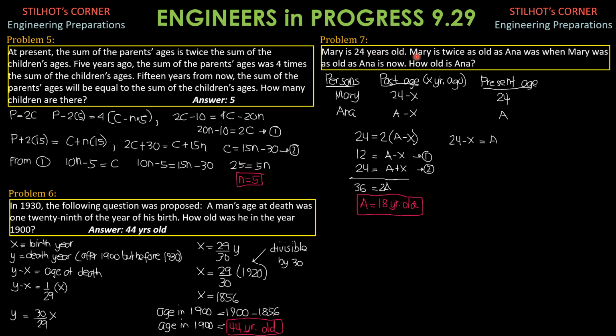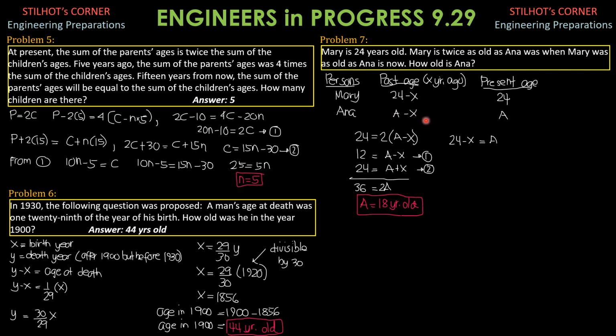So from the second statement, Mary is 24, is equal to twice as old as Anna was, but when was that? So let us say X years ago. Anna's age X years ago was A minus X, while Mary's age X years ago was 24 minus X. So 24 is equal to 2 times the age that Anna had X years ago.